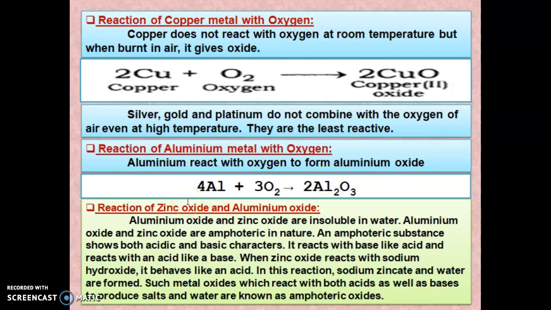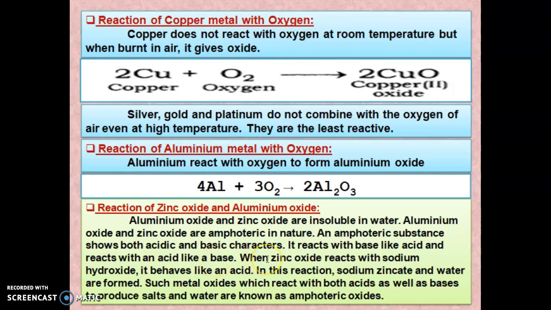Next, zinc oxide and aluminum oxide. Aluminum oxide and zinc oxide are insoluble in water. They are amphoteric in nature. An amphoteric substance shows both acidic and basic character. It reacts with a base like an acid, and it reacts with an acid like a base.